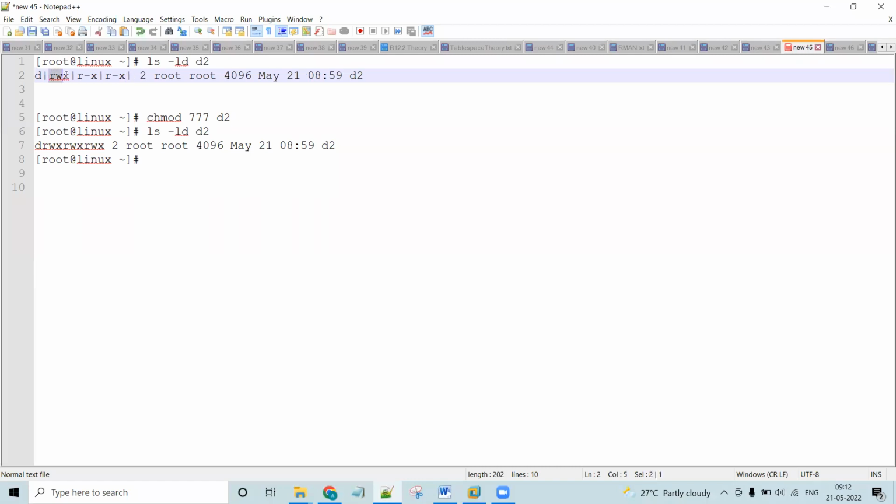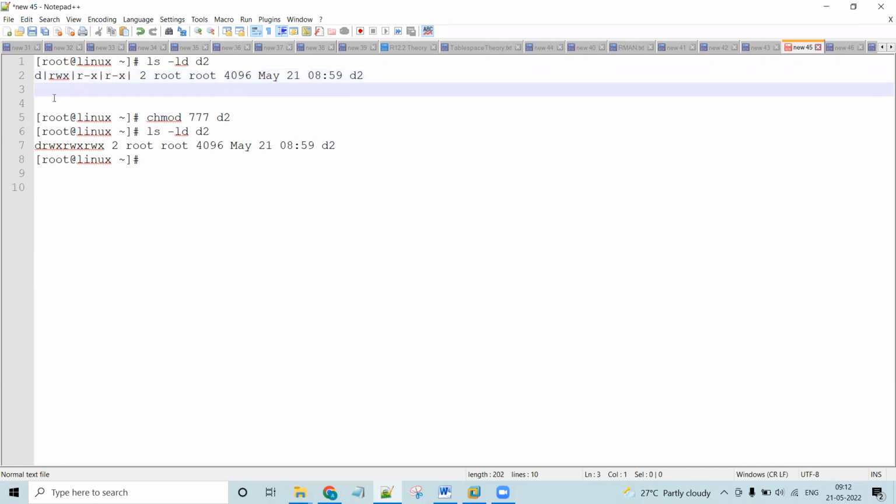So this is for owner, this is for group, and this is for others. What is the permission here? 7. Here it is 7. Here the permission is 4 plus 1, 5, and here it is 4 plus 1, 5.